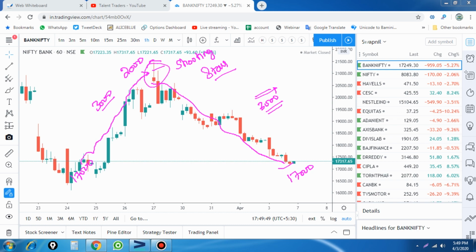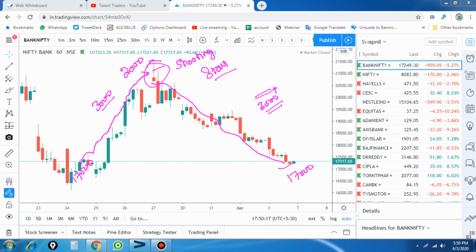And this candlestick indicator is a leading indicator, not a lagging indicator. You can find the reversal at the top of the market or at the bottom of the market, at the highest level as well as the lowest level. This is the shooting star or inverted hammer, the black inverted hammer, which formed at the highest level of Bank Nifty, gave the reversal, and finally the market fell.